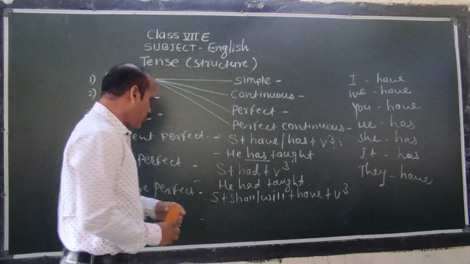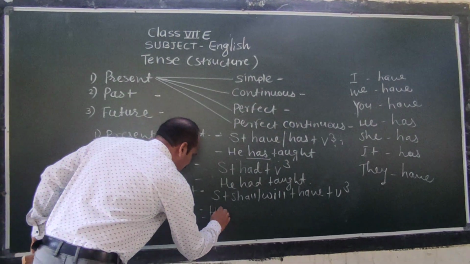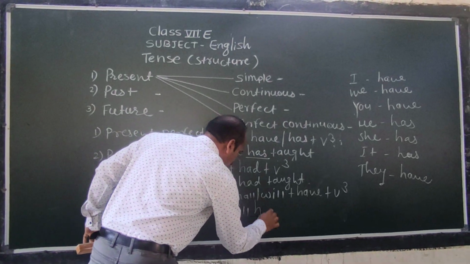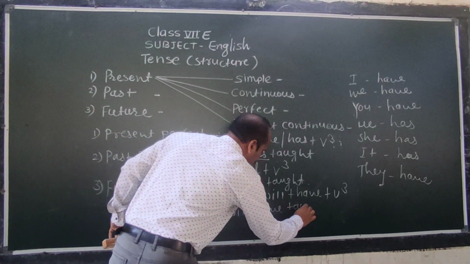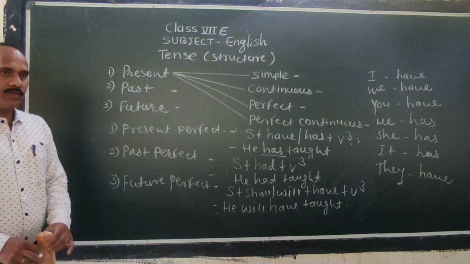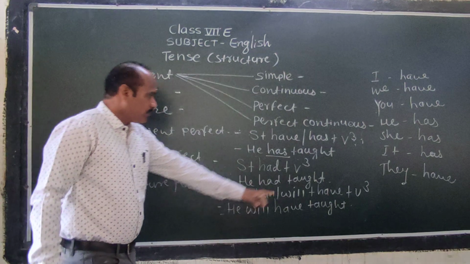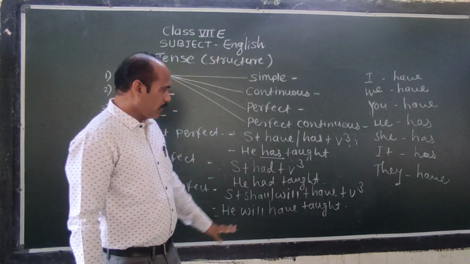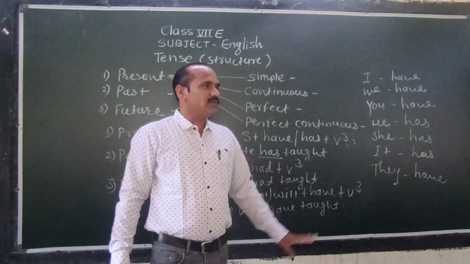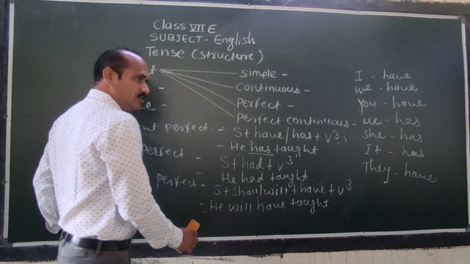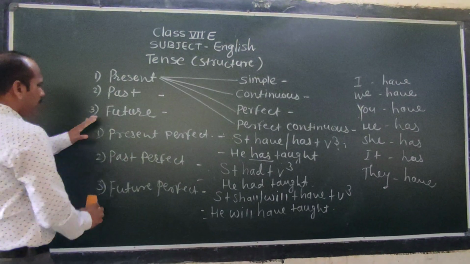For example, he will have taught. We don't say teaching. V3, the third form of teach, is taught. We don't add ing. He will have taught. Okay, dear students? Did you understand? Yes. Perfect.